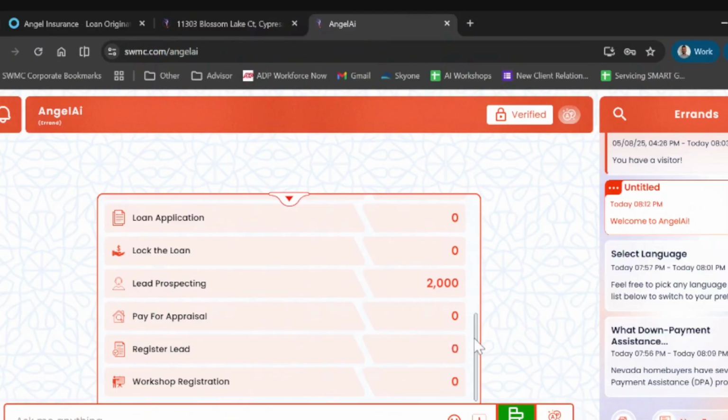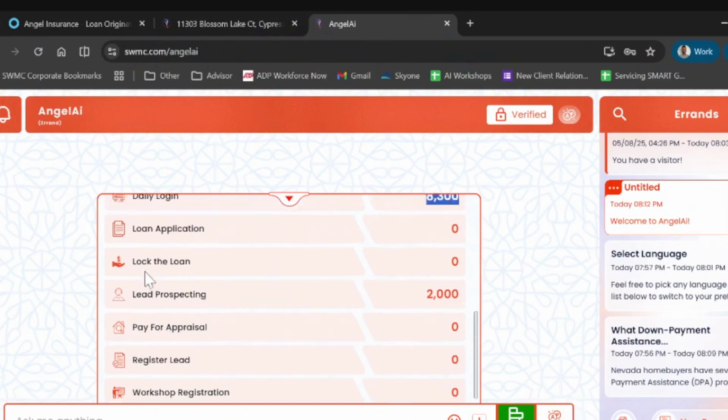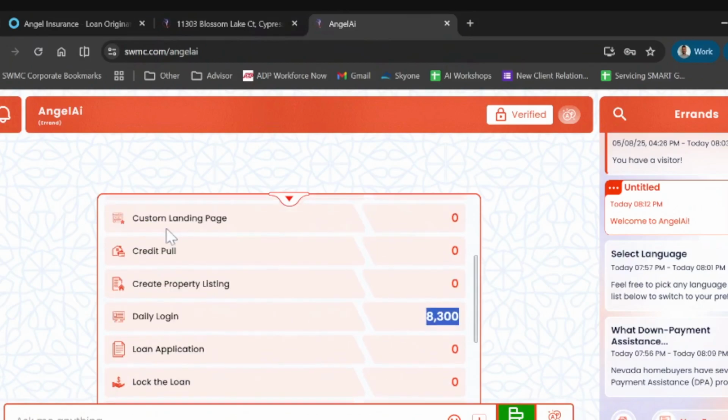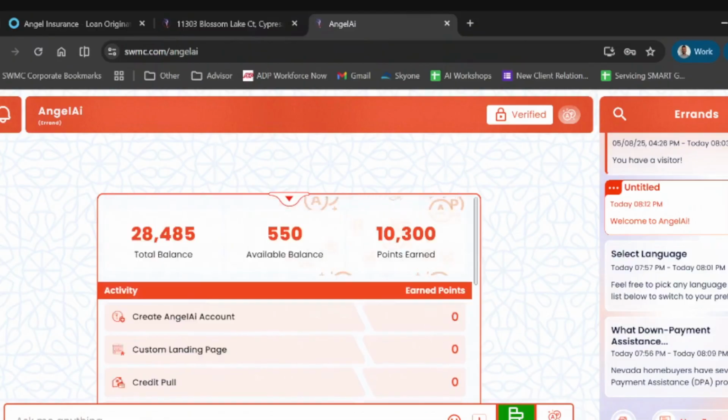If you do a workshop registration, it will give you points. If you do a lead registration, it will give you points. If you do an appraisal or lock in the loan, whatever you do on this list, the credit pool, everything will give you points. It's probably displaying 0 because you have not done it yet, but once you complete it, it will be displayed.